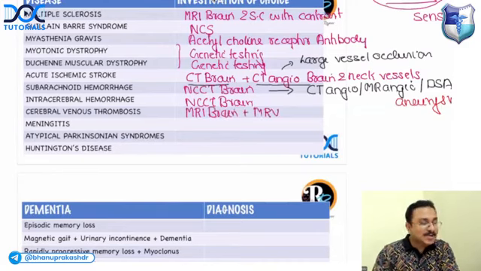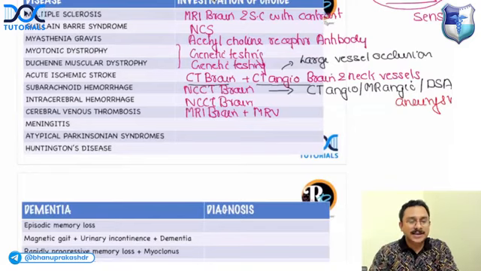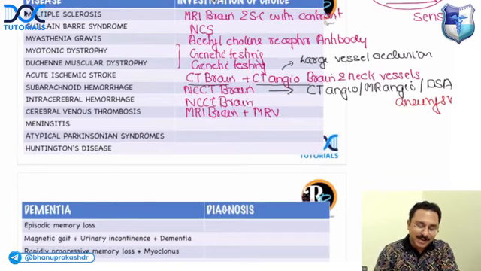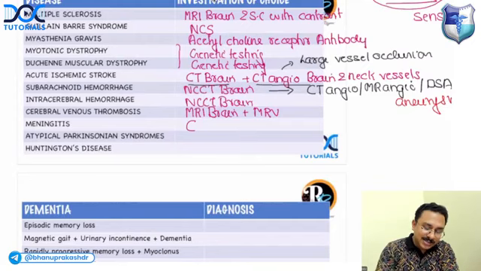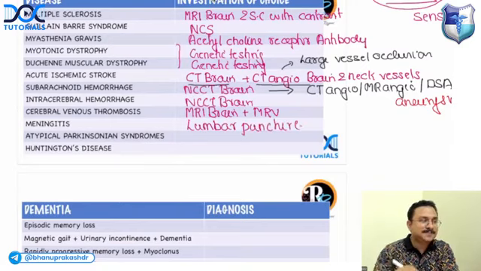What is the investigation of choice for meningitis? Is it CT scan, MRI scan? What do you think? It is not MRI or CT, it is CSF, that is lumbar puncture. So you will do lumbar puncture and analysis of CSF, that is the investigation of choice in meningitis.